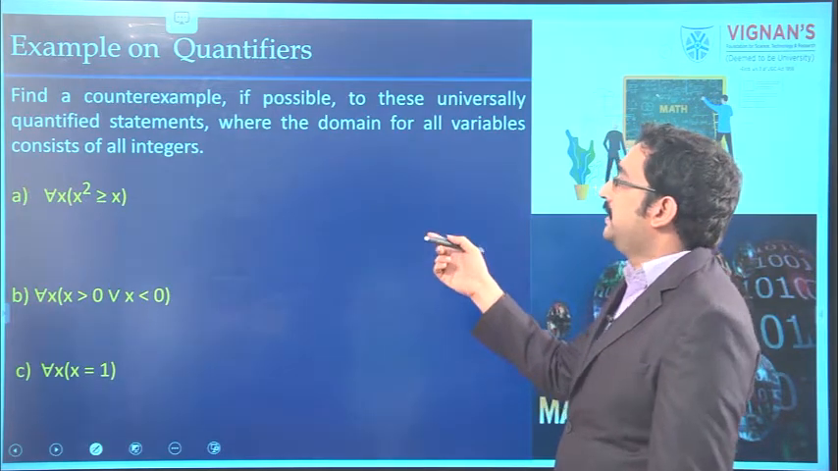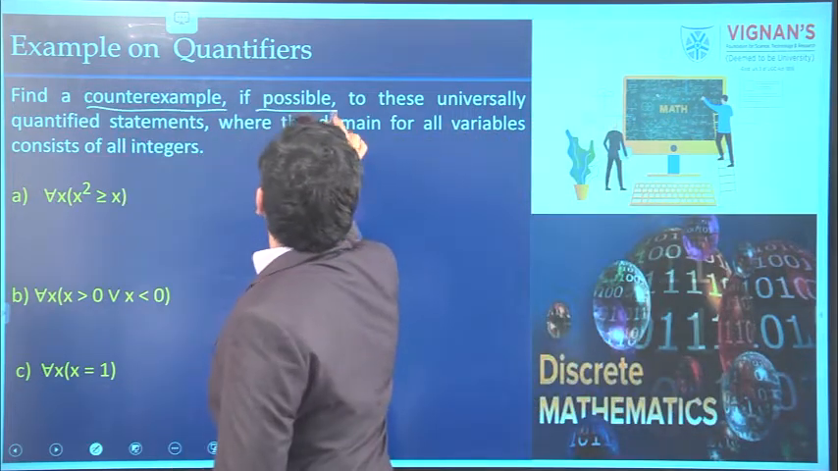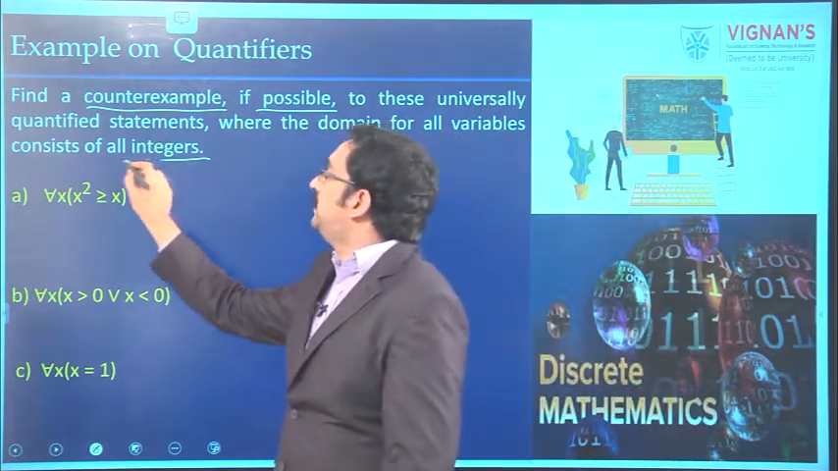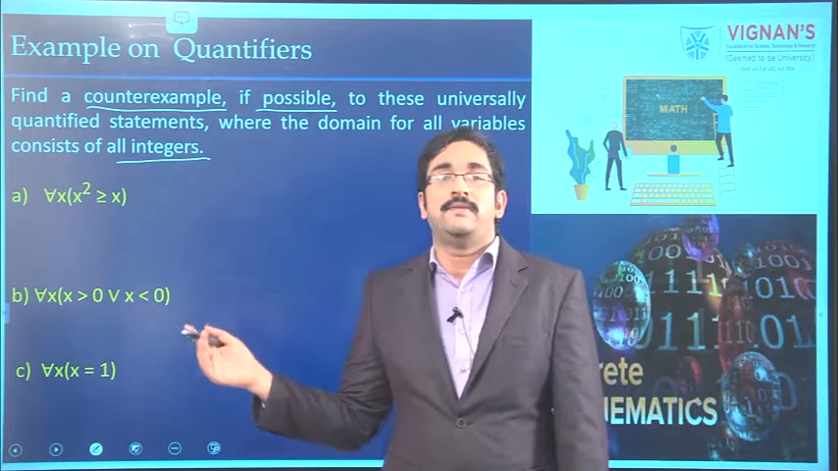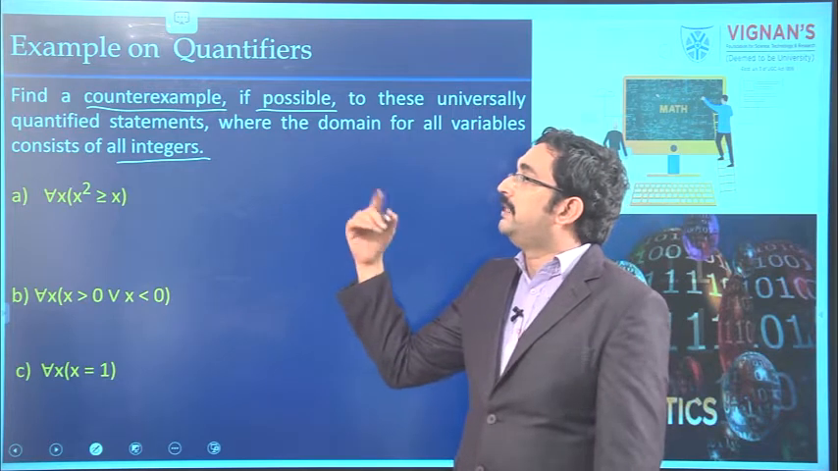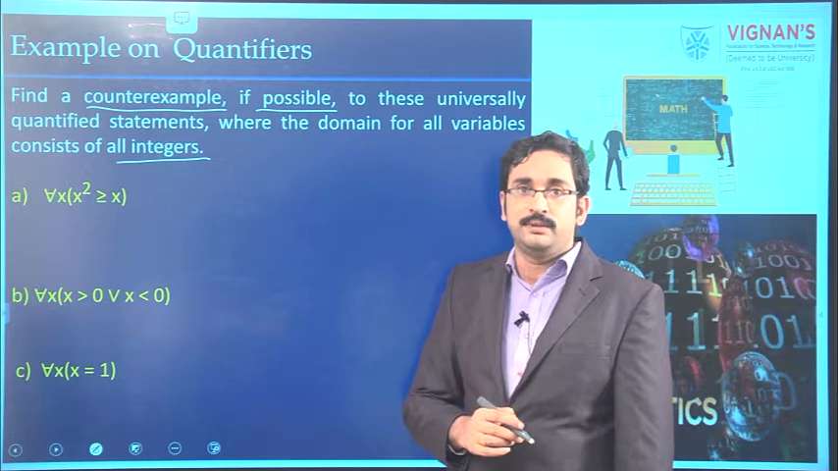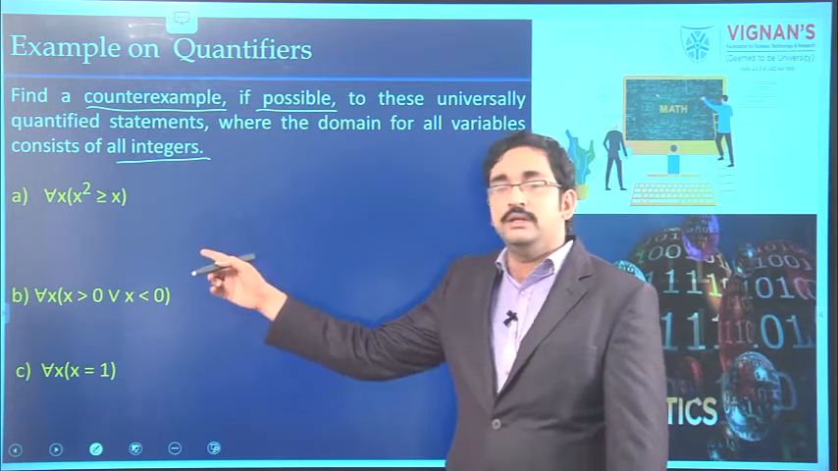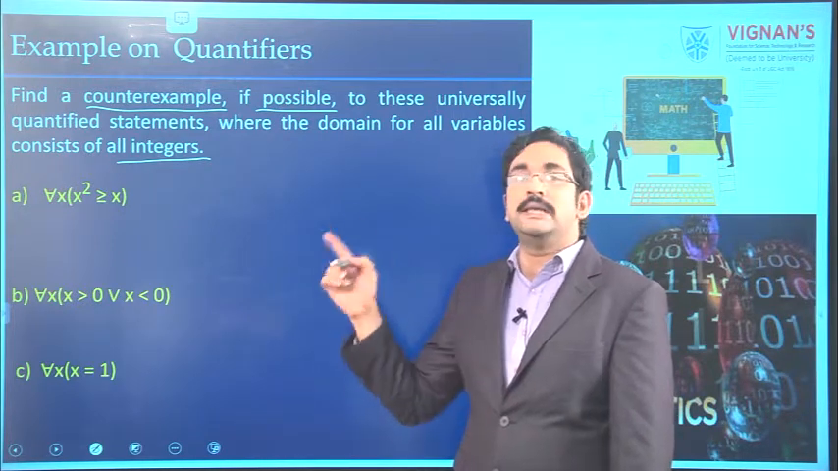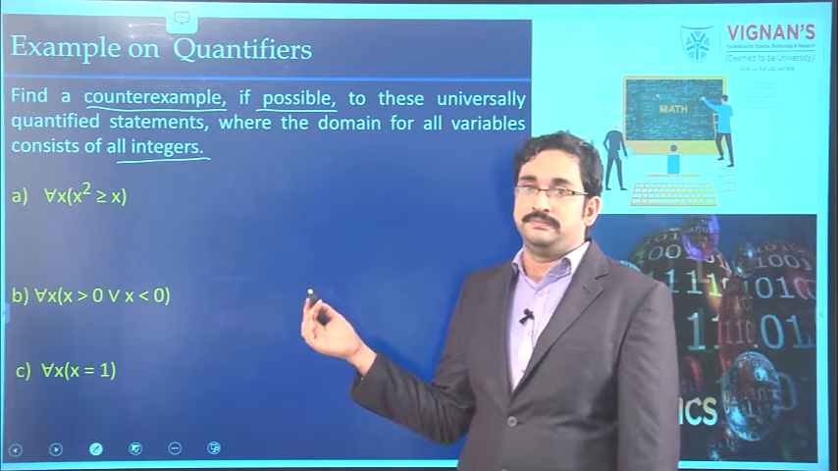Here some problems are given. Find a counterexample, if possible, to the universally quantified statements. Here the domain is all the integers. For the given statements, the domain is the set of all integers. Then the problem is to find the counterexample. So, what is a counterexample? If we want to prove that a universal quantifier statement is false, we have to prove that for at least one element, the condition will be false. Such an element is called a counterexample.